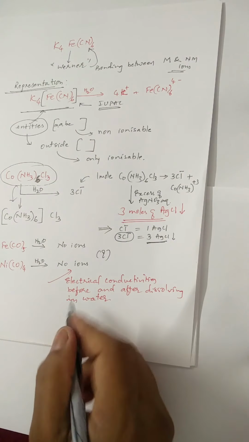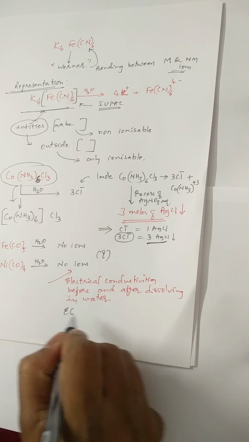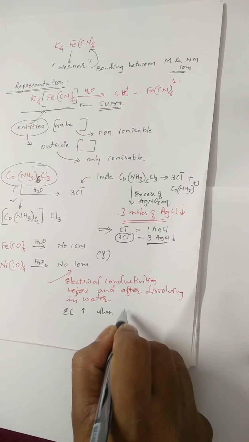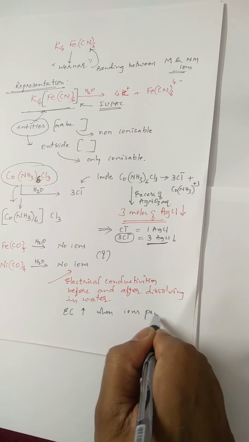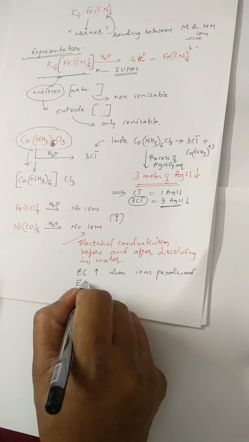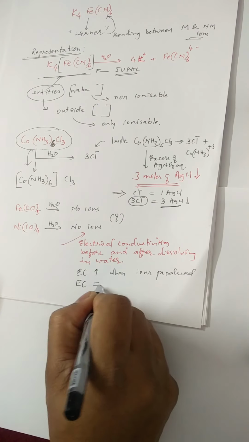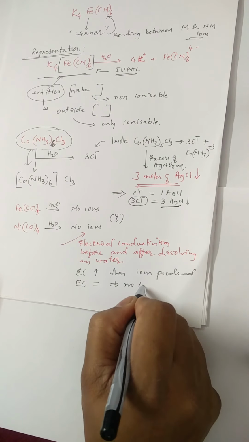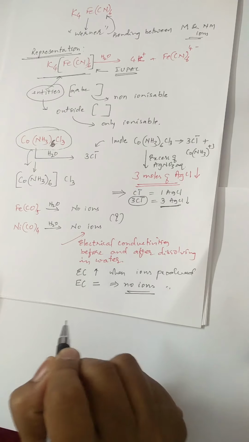If ions are produced, the electrical conductivity increases. Here the electrical conductivity remains the same. This implies that no ions are produced.